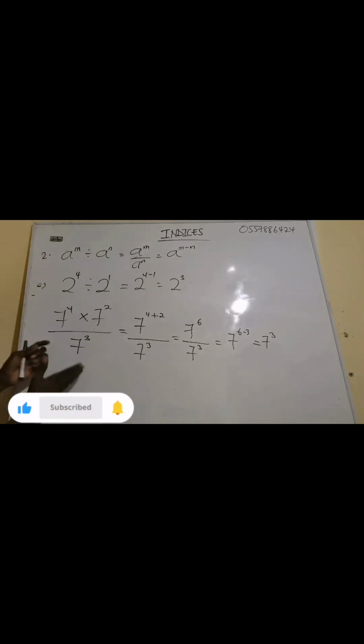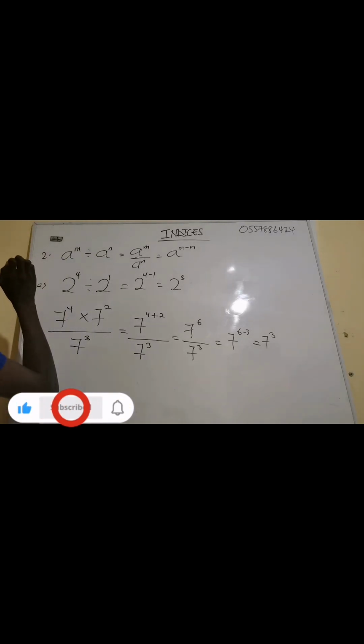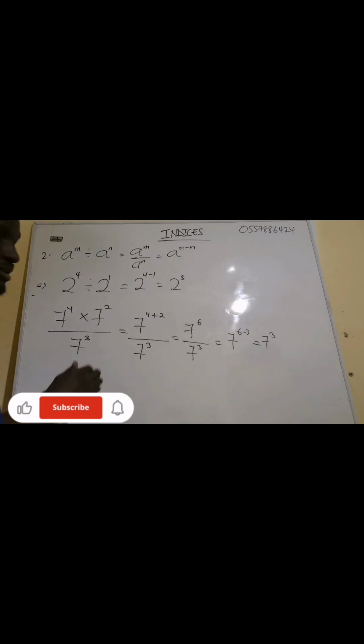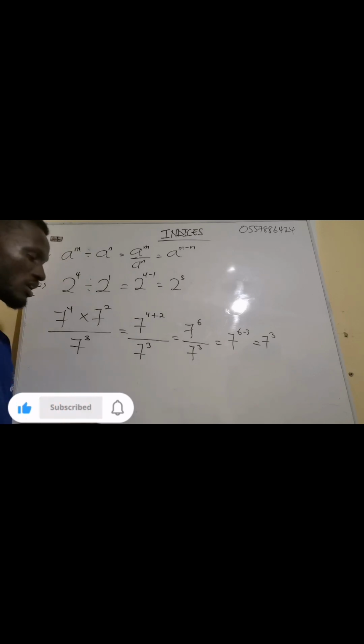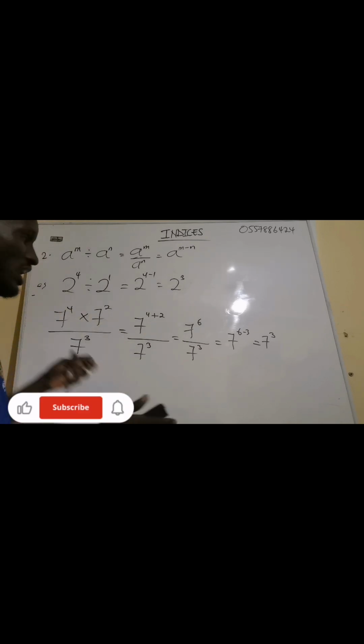Now with this one, the combination of what? The division and then multiplication. Division and then multiplication. Now I'm going to talk about another question that makes use of the same division and multiplication. Okay, let me talk about the next rule.